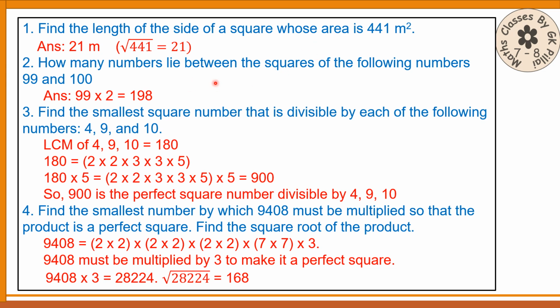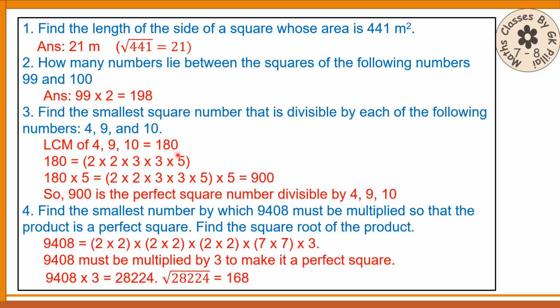How many numbers lie between the squares of the following numbers, 99 and 100? This I have already explained. Between the squares of 99 and 100, there will be 99 into 2, 198 numbers.